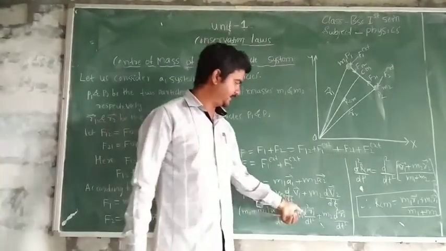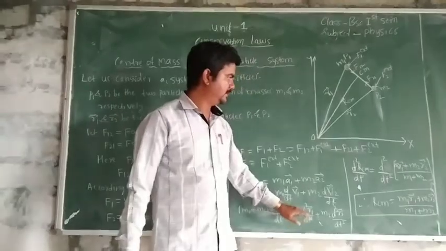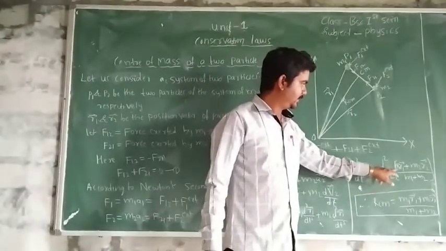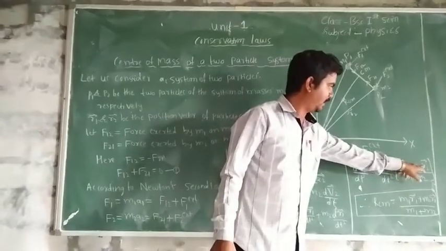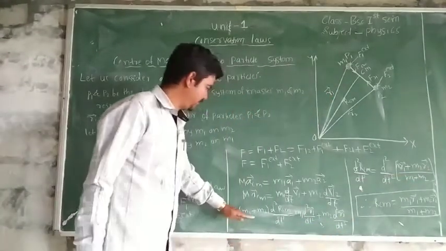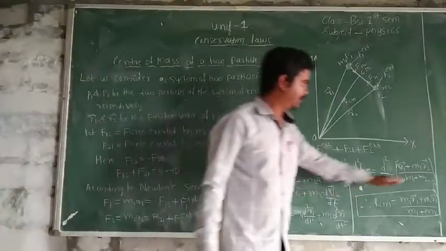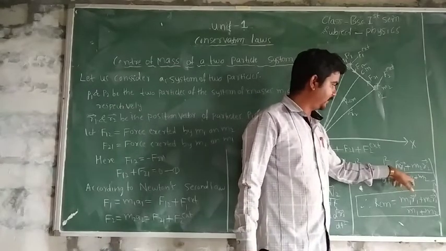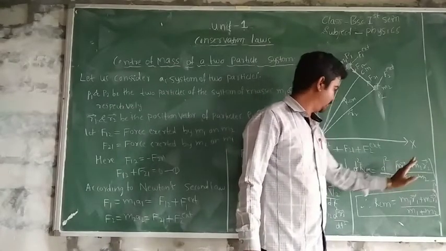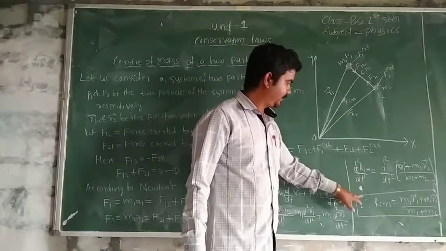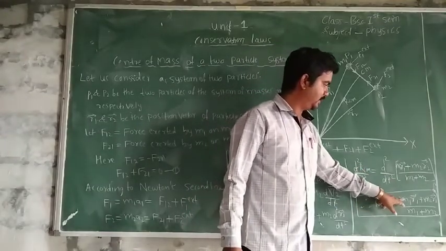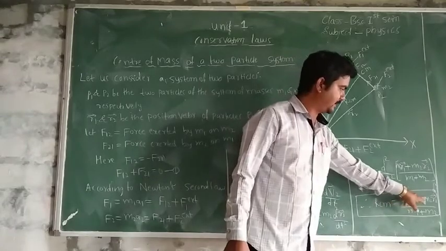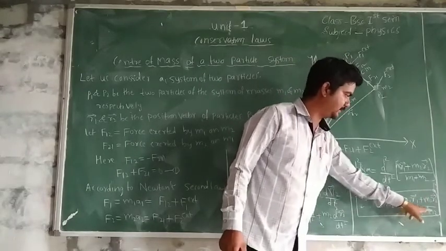Here take d square by dt square outside. In the bracket we have m1 r1 plus m2 r2, and take this m1 plus m2 on this side. We get the denominator term m1 plus m2, and finally we have the RCM value. RCM is equal to m1 r1 plus m2 r2 by m1 plus m2.